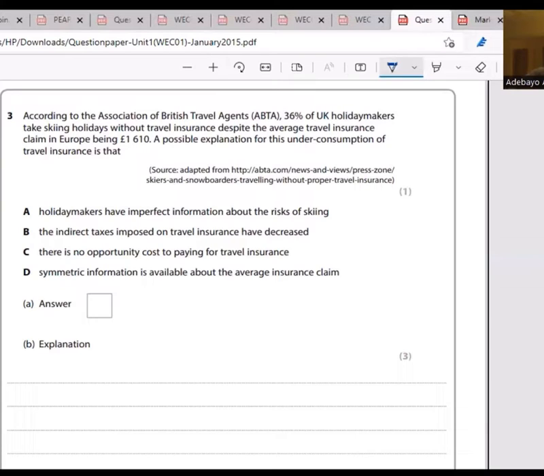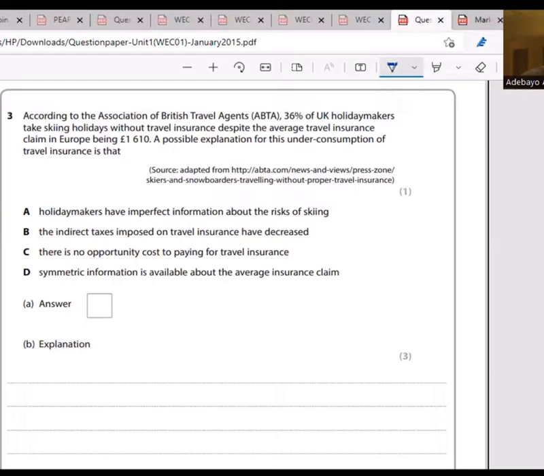The indirect taxes imposed on travel insurance have decreased. If it decreases, then people should take up insurance policies. B is not an option. Then we go to A. That is the answer. They said holidaymakers have imperfect information about the risk of skiing. Because they have asymmetric information about the risk that is involved when skiing, that is why they are underconsuming travel insurance. So the answer is A.